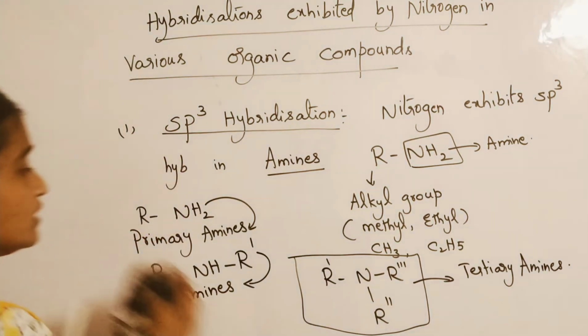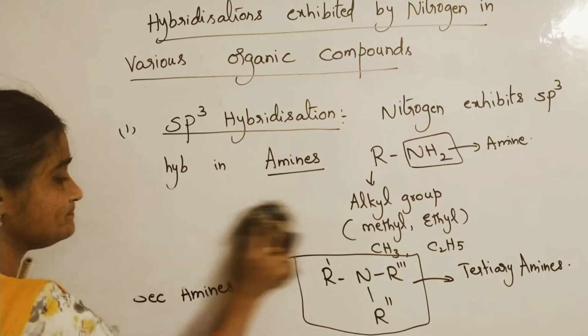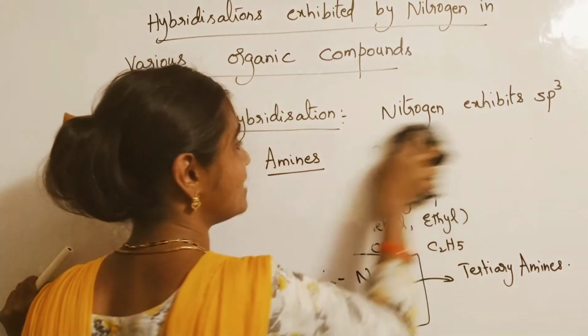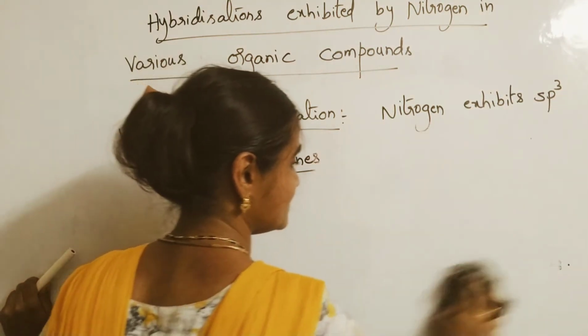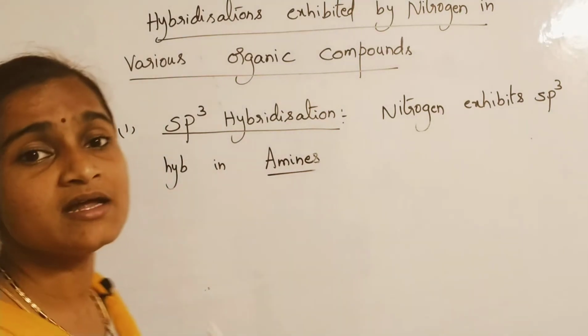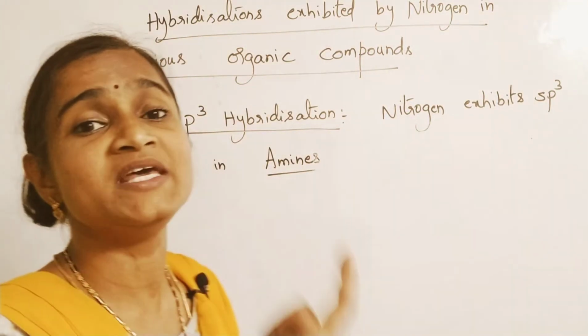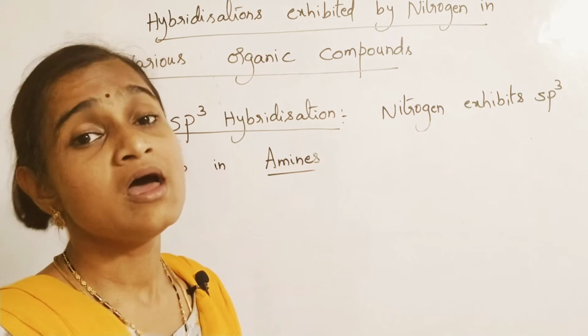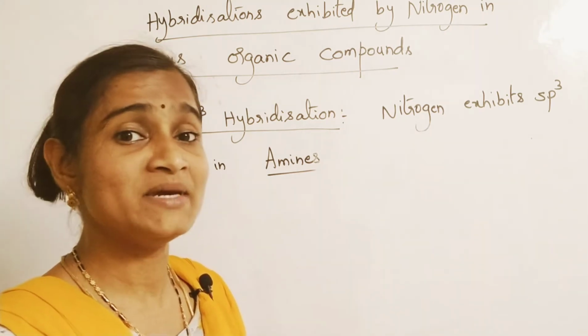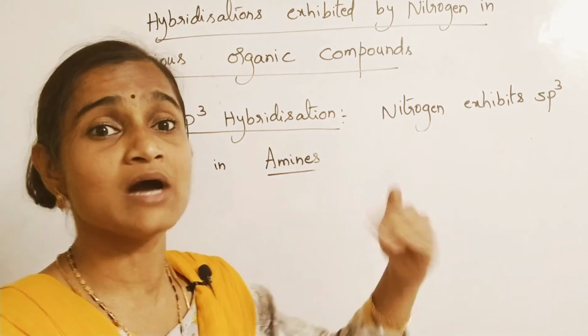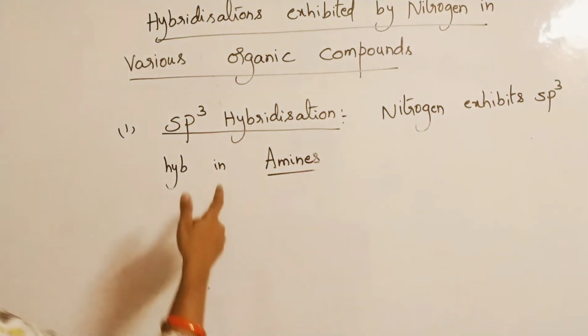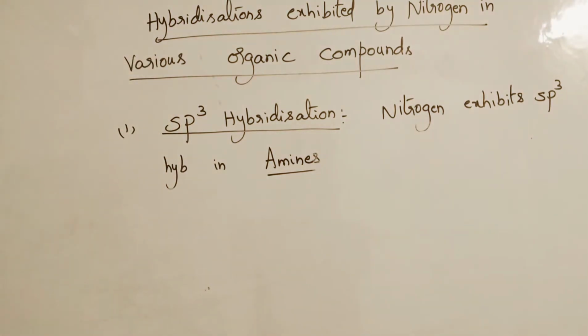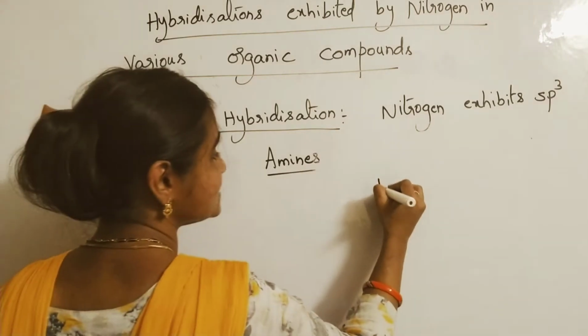Here we'll see one example, like for primary amines. As we saw, primary, secondary and tertiary amines are formed when one hydrogen is replaced by one alkyl group accordingly. In case of amines, if you are going to learn one example, generally I'll take this example.